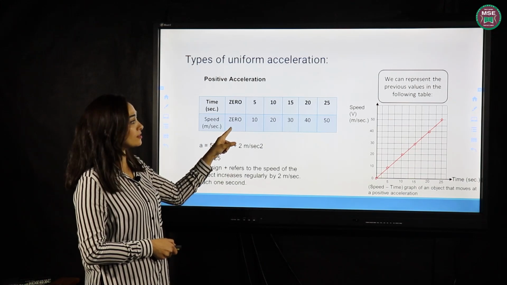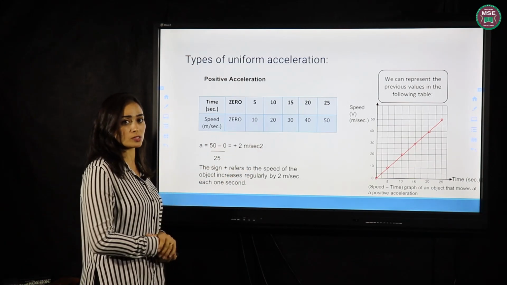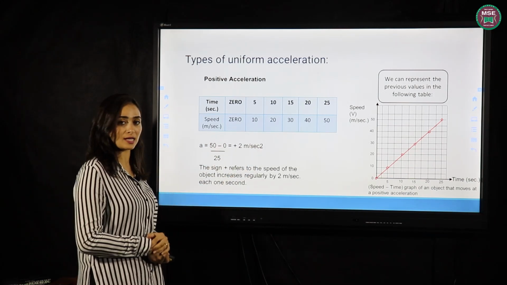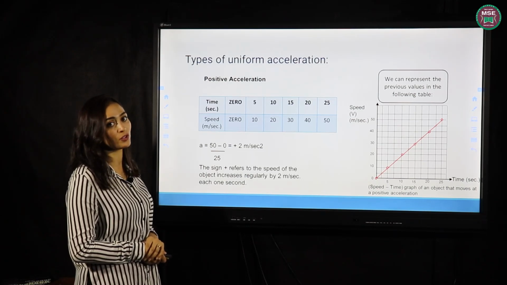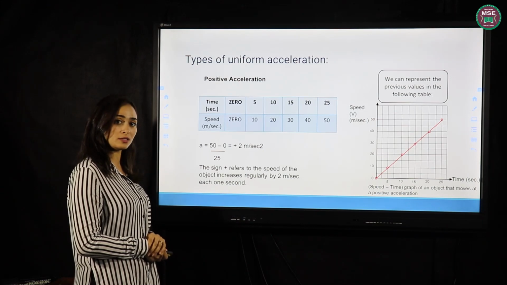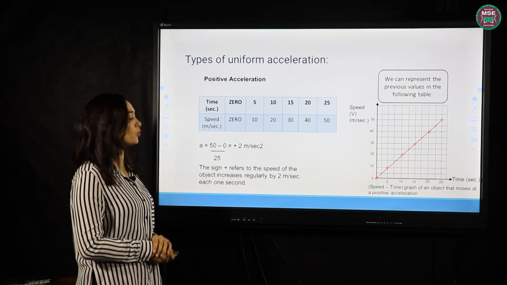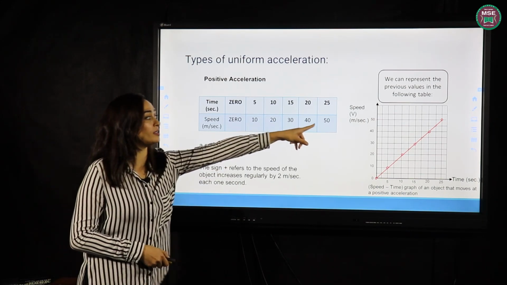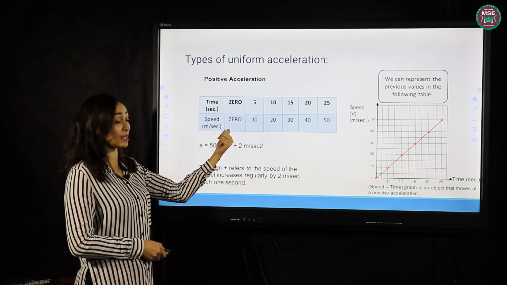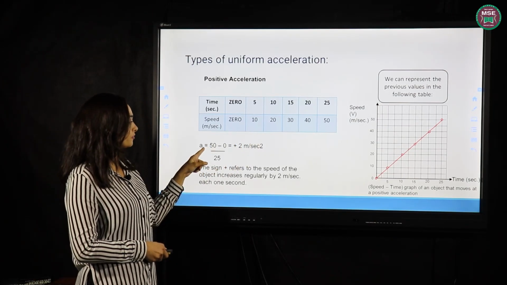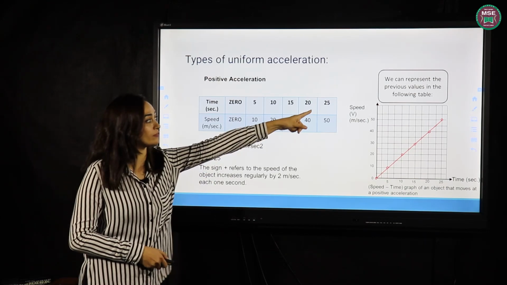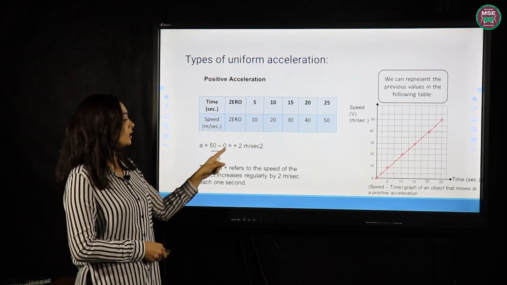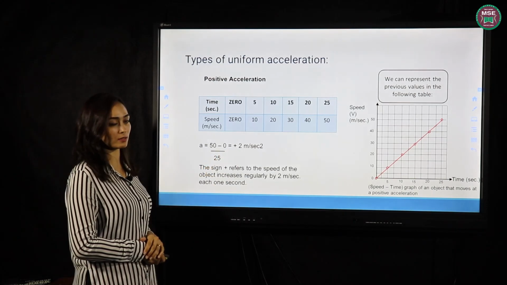If I want to calculate the acceleration here, from the table or from the graph, the initial speed is 0 and the final speed is 50. What's the rule for acceleration? Yes, acceleration equals delta V, V2 minus V1. Don't forget, V2 minus V1. V2 is the final speed, V1 is the initial speed. V2 is 50 minus 0, and the time is 25.